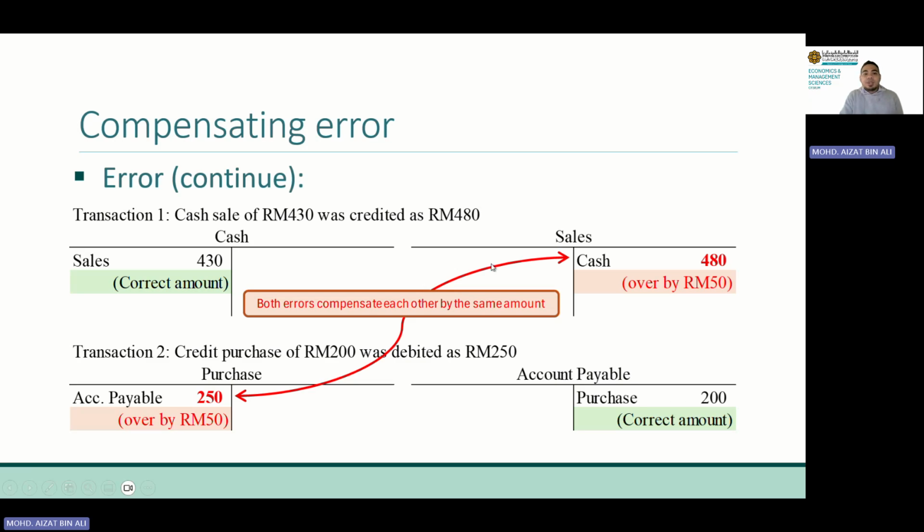So in this case, this is the error. The cash transaction one, cash sales 430, is recorded correctly on the debit side, but credited wrongly. You see here, wrong amount. Whereas transaction number two, credit purchase 200 ringgit, the credit side is correct, but the debit is wrong. But both errors compensate each other. You see, over by 50 on the credit side, and here over by 50 on the debit side. So at the end of the day, our trial balance is balanced. But even though it is balanced, we still need to correct the error.